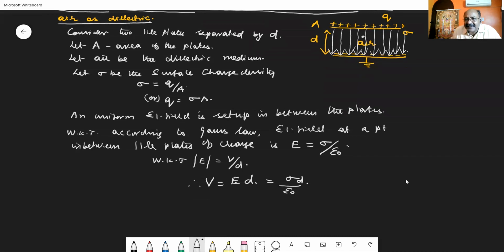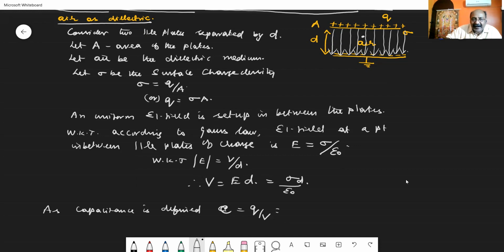What is our task? We have to calculate the capacitance. Capacitance is defined as C is equal to Q divided by V.